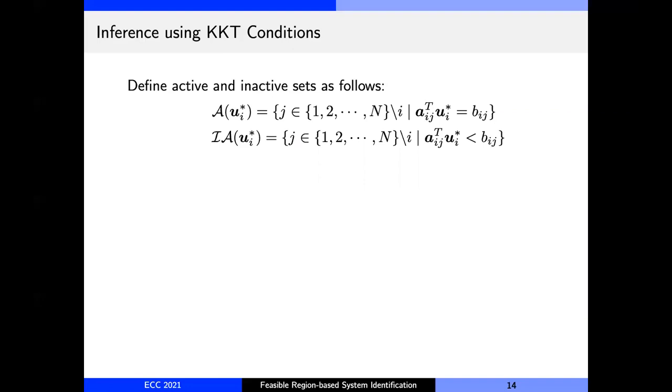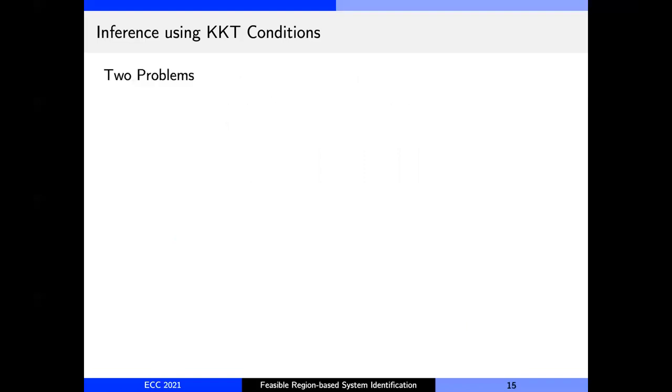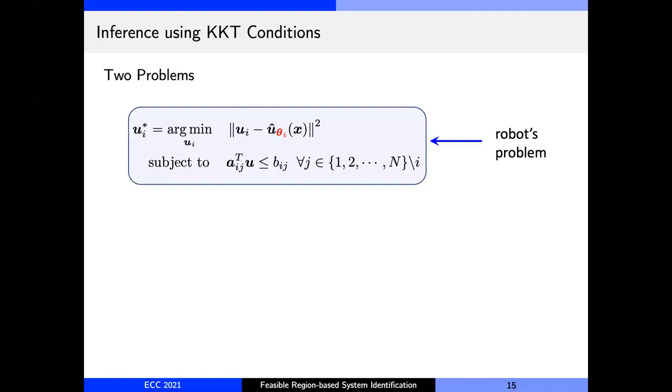Now, given these sets, the observer can pose an equality constraint problem as follows. So now we have two problems. The first one was the problem that each robot is solving. This problem has inequality constraints for collision avoidance with respect to every other robot in the system.